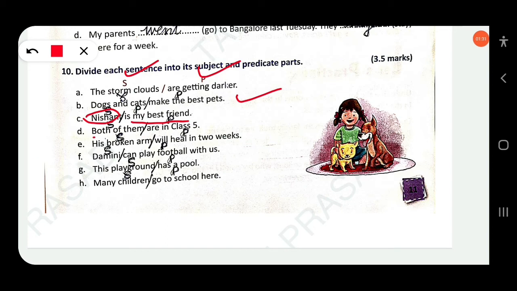Both of them, subject, are in class 5, predicate. His broken arm is the subject, will heal in 2 weeks, this is the predicate. Damini is the subject, can play football with us, predicate. This playground is the subject, has a pool, predicate. Many children go to school here. Many children is the subject, go to school here is the predicate.